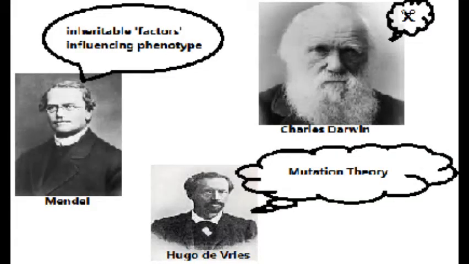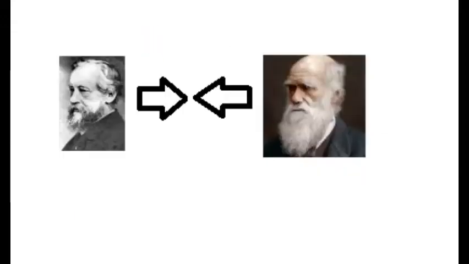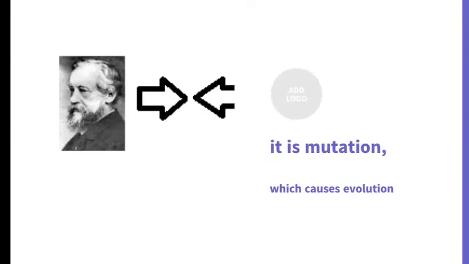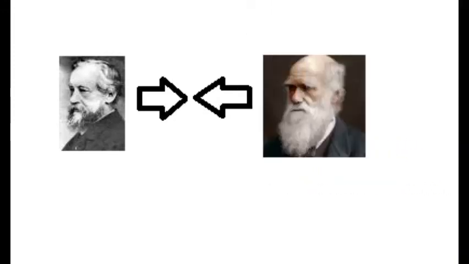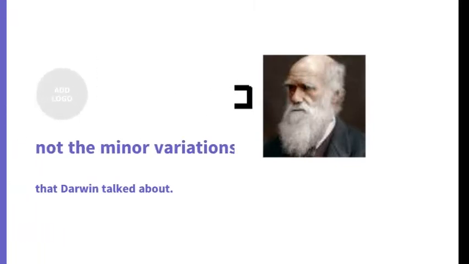Even though Mendel had talked of inheritable factors influencing phenotype, Darwin either ignored these observations or kept silence. In the first decade of the 20th century, Hugo de Vries, based on his work on evening primrose, brought forth the idea of mutations, large differences arising suddenly in a population. He believed that it is mutation which causes evolution, and not the minor heritable variations that Darwin talked about.